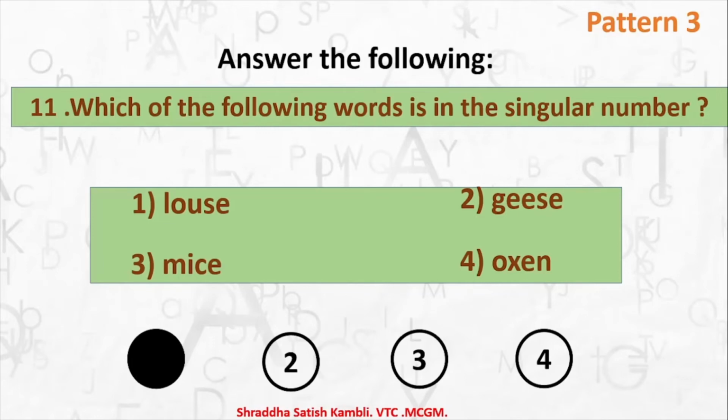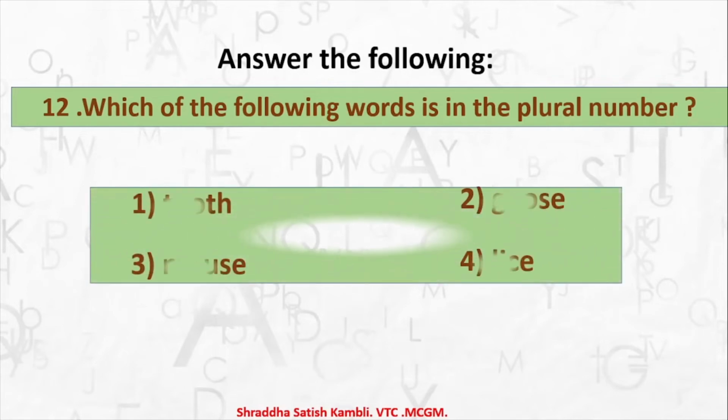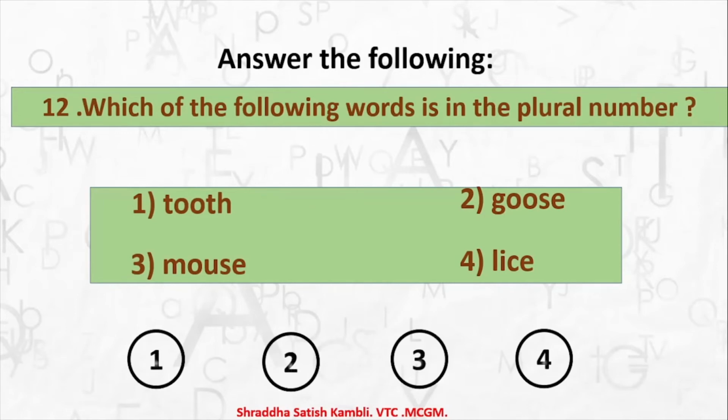Okay? Question number 12. Which of the following words is in the plural number? So you saw what is singular. Now here you have to answer. So all the patterns do not go in the same lane. Okay, they do not follow the same pattern. There you had to find out singular. In the next question you have to find out plural. Let's look at the words. So is it tooth plural? Is goose plural? Is mouse plural? Or is lice plural? So answer number 4, lice is plural. It is the plural of the word that we saw in the previous question. So previously we saw louse. So lice is the plural of louse.